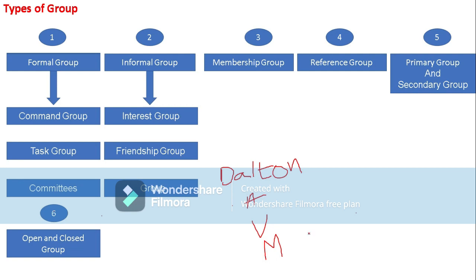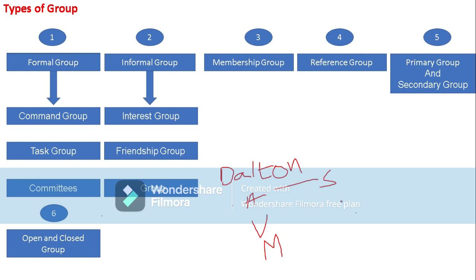What does a horizontal informal group mean? A group formed by people of the same level. Horizontal means the same level, for example a group of departmental managers.